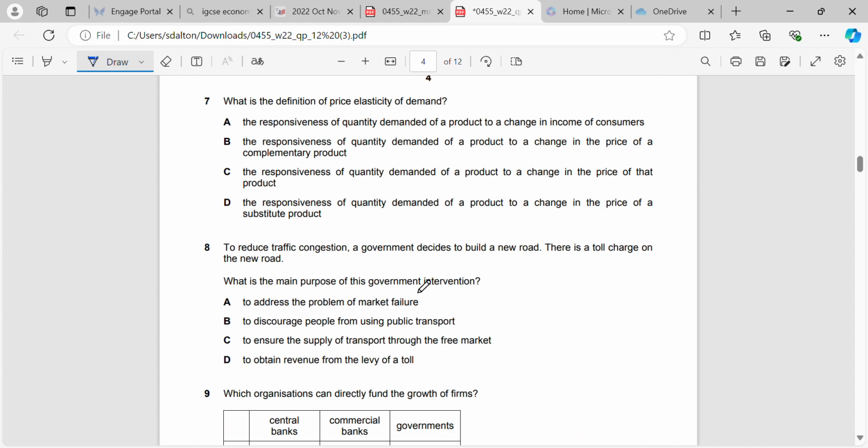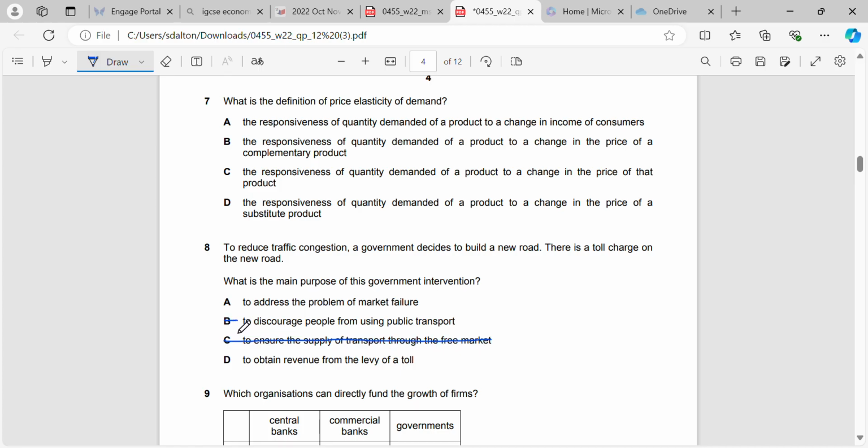Okay, so question 8. Again, this is actually a relatively difficult question, I think. To reduce traffic congestion, a government decides to build a new road. There is a toll charge on the new road. What is the main purpose of this government intervention? So first of all, to ensure the supply of transport through the free market is not a purpose of government intervention. They don't need to do that.